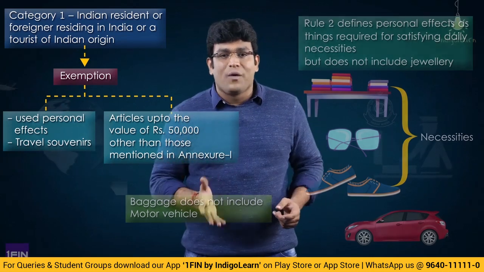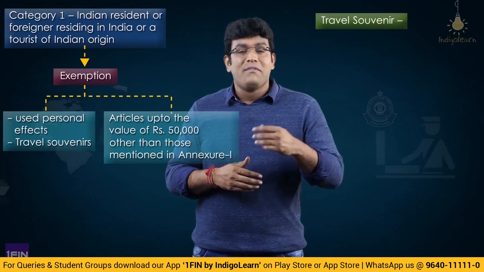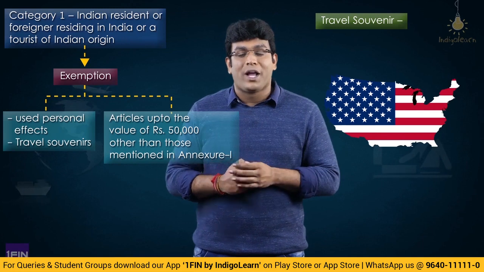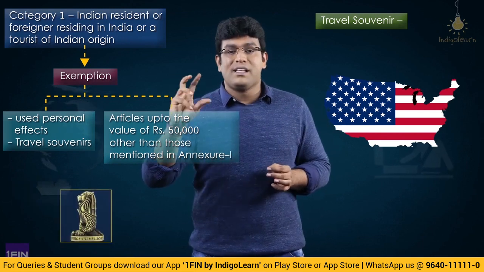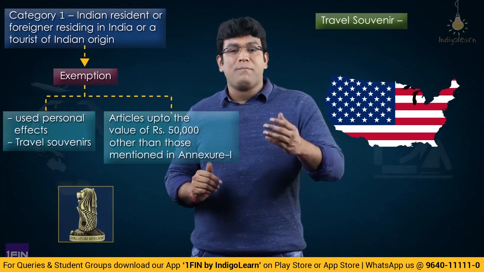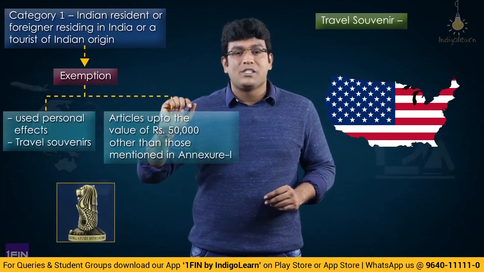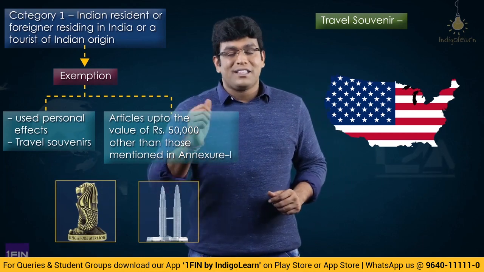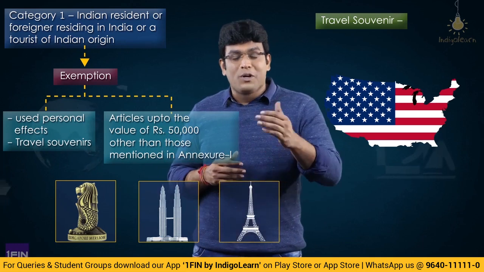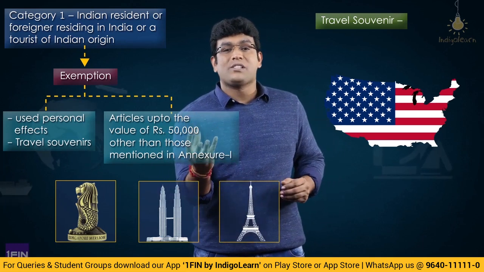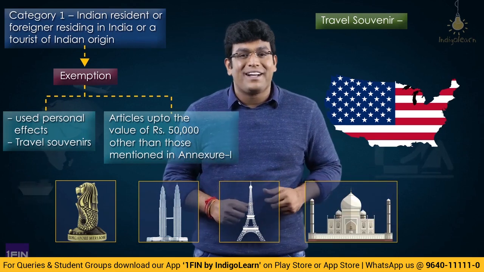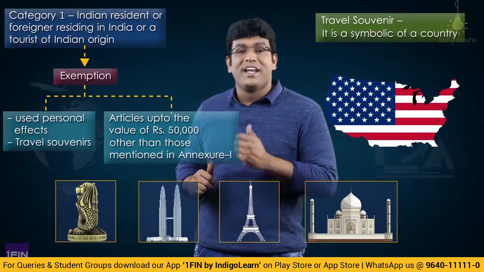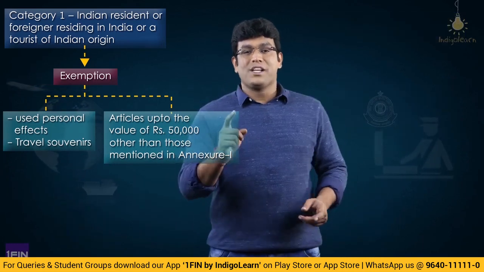Now what is a travel souvenir? A travel souvenir is something like, when we go to a foreign country, we might get foreign maps. Or when people go to Singapore, they get that lion symbol, which is very popular in Singapore. When people go to Malaysia, they get small articles of the Malaysian Twin Towers. When people go to Paris, they get symbols of the Eiffel Tower. And people who come to India take small articles of the Taj Mahal back to their country. It is symbolic of that country, which is why it is called travel souvenirs.